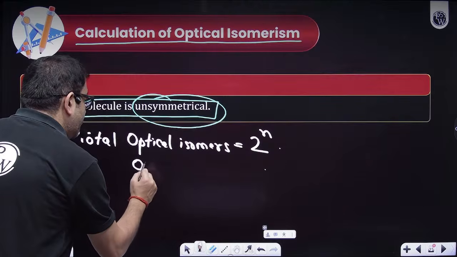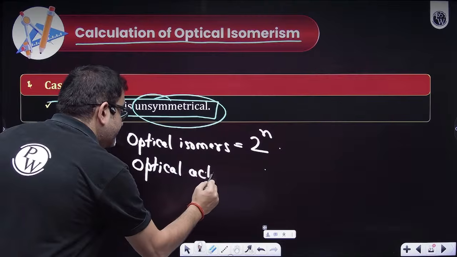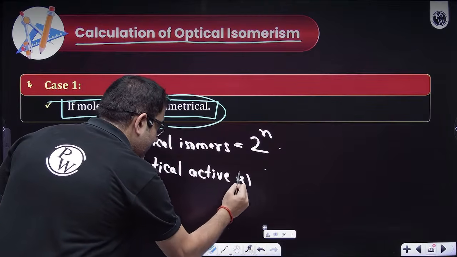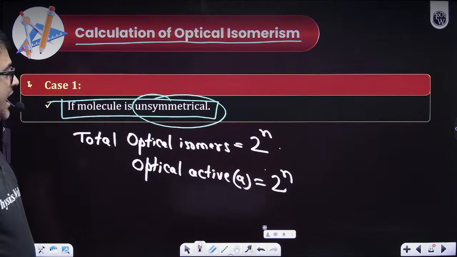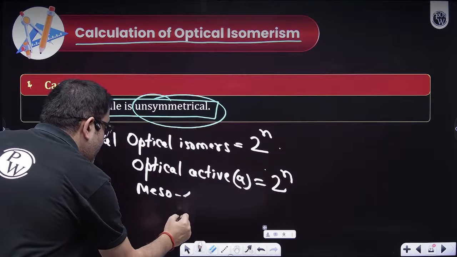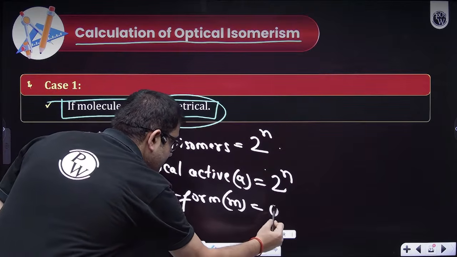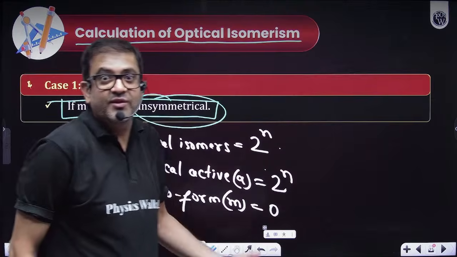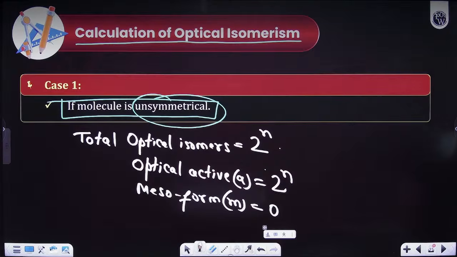So out of them, optically active, let's say A, will be how much? Sir, all of them. How many meso forms do I have over here? Sir, 0. Obviously, because there is no element of symmetry, so this will definitely be 0.